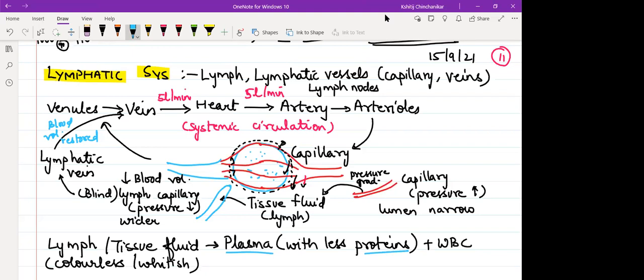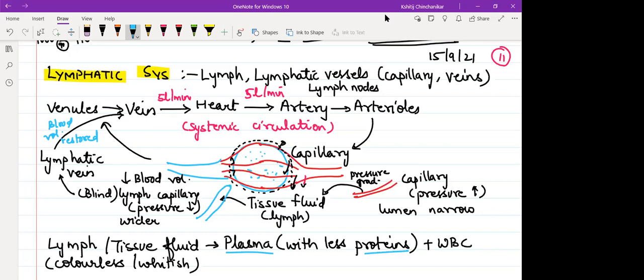Is everyone clear what is the lymphatic system and what's the purpose of us having a lymphatic system? The main purpose is to return the interstitial fluid, the tissue fluid, back into the blood vascular system, so that whatever volume of blood is pumped out by the heart per minute is returned back to the heart. The cardiac output remains the same. So you know what is lymph, you know what is a lymph vessel.